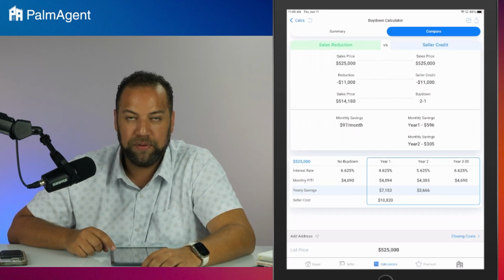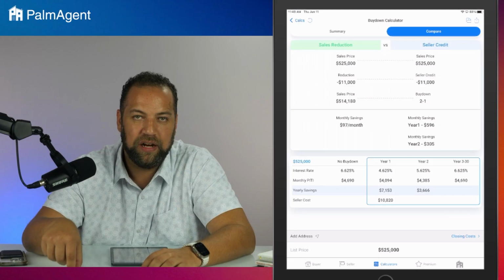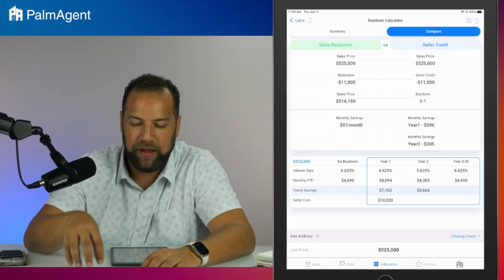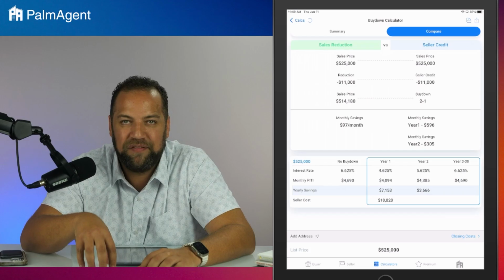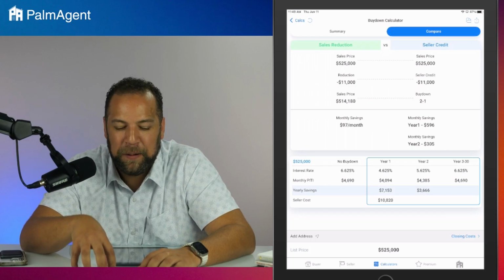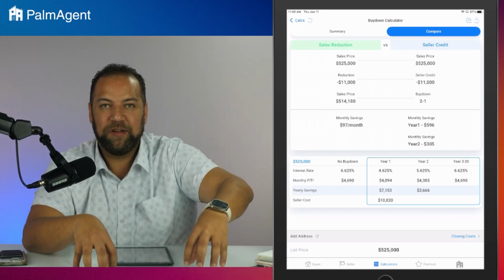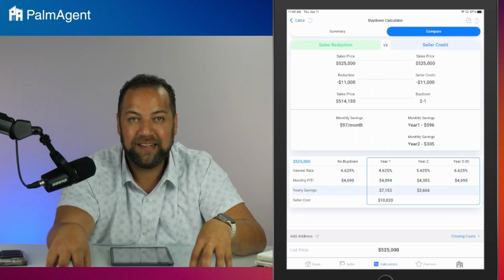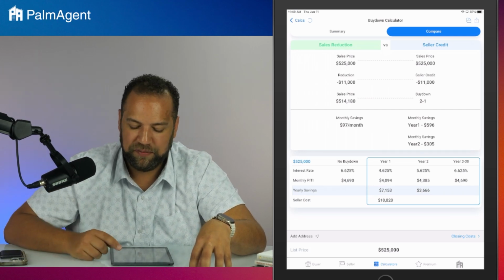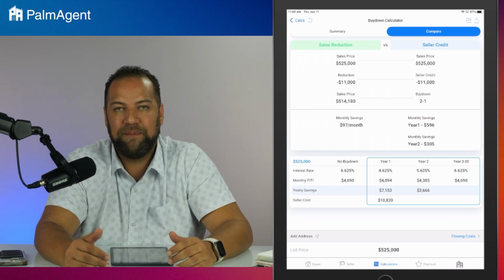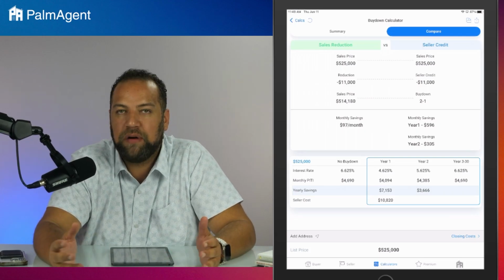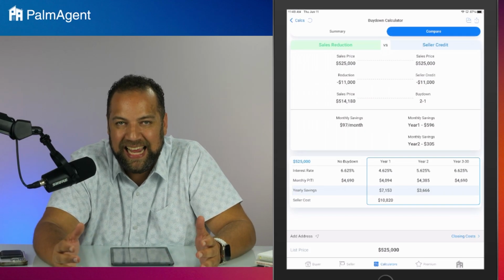Those are the types of numbers, you guys, that actually move the needle for that hesitant buyer who's worried about affordability. If they're feeling the pain of that high monthly payment, $97 a month in savings versus $600 a month in savings, this is the type of scenario that you can talk about with that buyer and actually, again, be that fresh breath of air for them that they need.